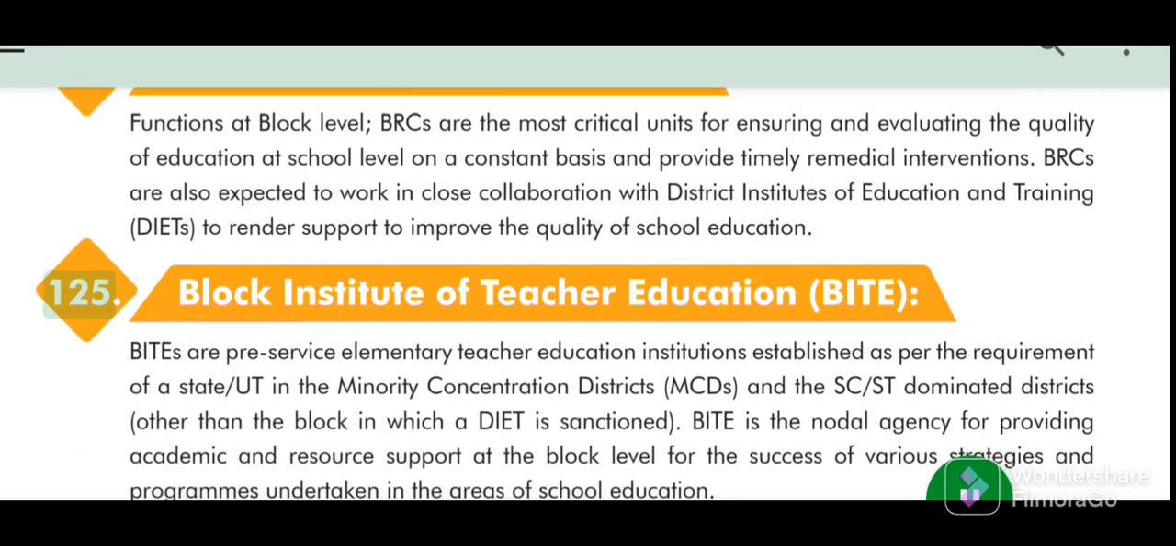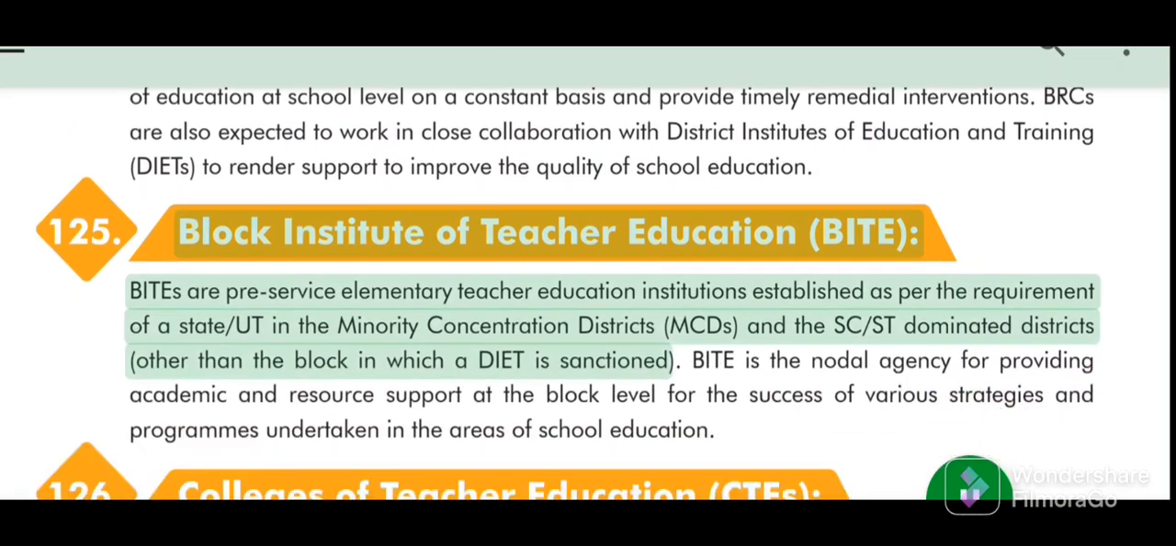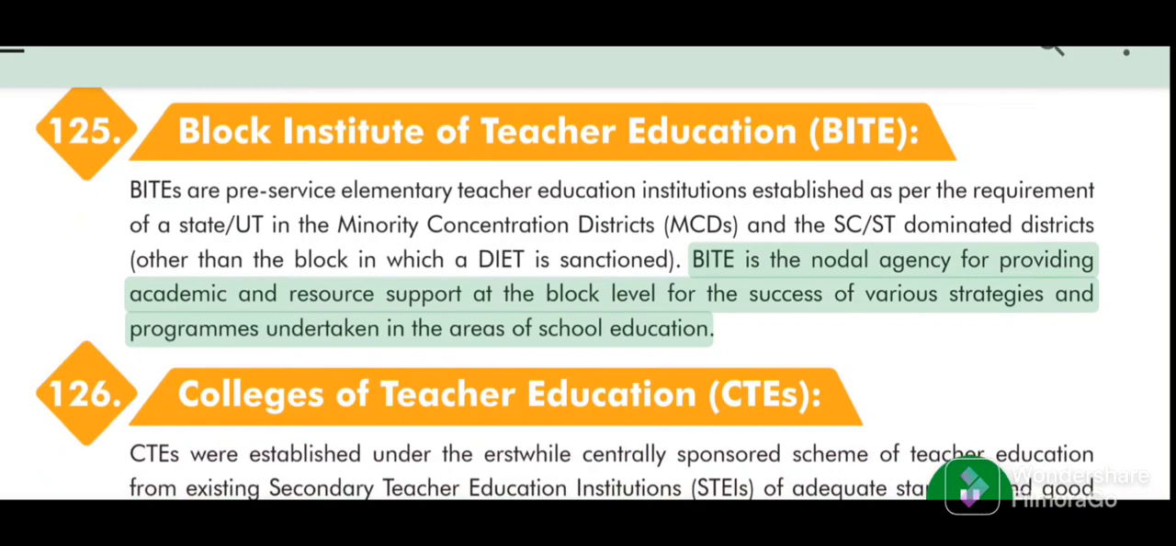125. Block Institute of Teacher Education (BITEs) are pre-service elementary teacher education institutions established as per the requirement of a state (UT) in the minority concentration districts (MCDs) and the SC/ST dominated districts other than the block in which a DIET is sanctioned. BITE is the nodal agency for providing academic and resource support at the block level for the success of various strategies and programs undertaken in the areas of school education.